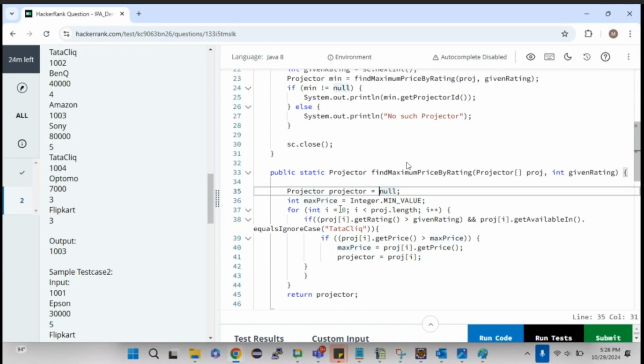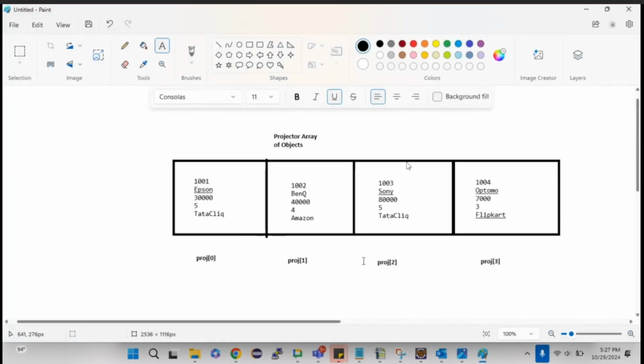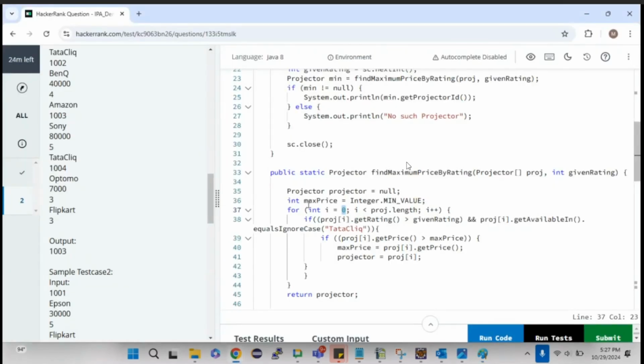Okay, so for int i = 0, i is less than proj.length, because I need to get into each index, right? I need to get into each index and then only I can compare. So I need to iterate. So for that I'm using a for loop: for int i = 0, i less than proj.length, and then i++.